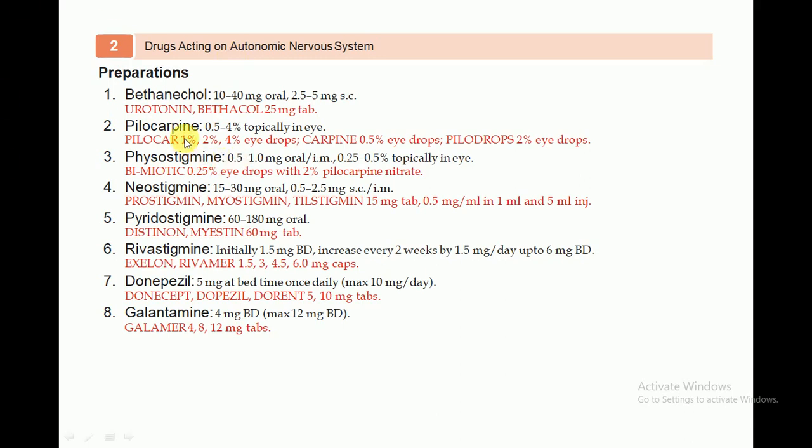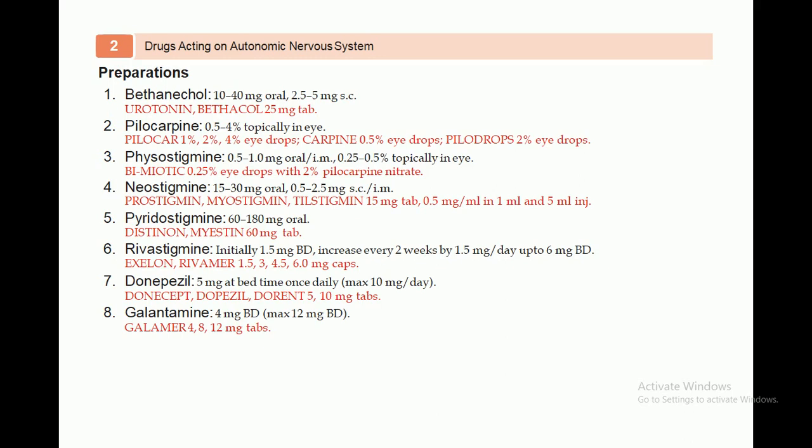The second one is pilocarpine. Pilocarpine is available for topical use in the eye, at 0.5 to 4%. It can be administered topically in the eye and the cavities.